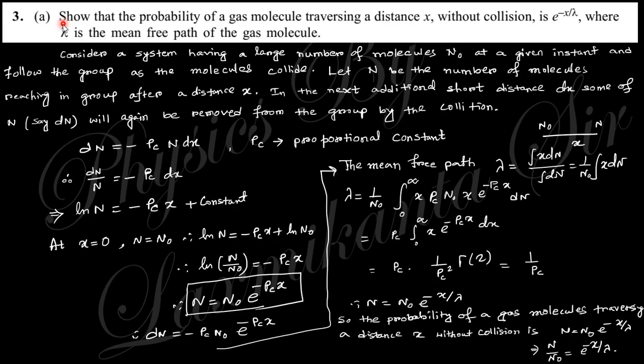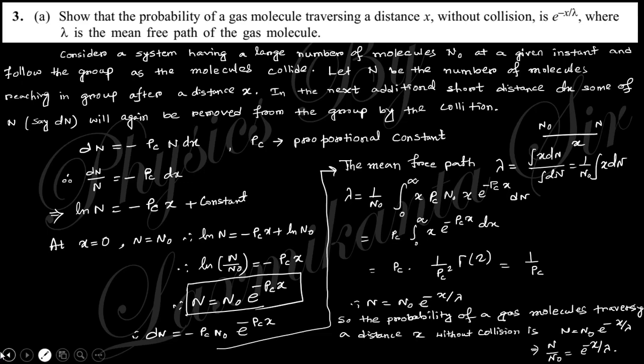Next question says, show that the probability of a gas molecule traversing a distance x without collision is e to the power minus x by lambda, where lambda is the mean free path of the gas molecule. Consider a system having a large number of molecules N0 at a given instant, and a fraction of the molecules collide. Let n be the number of molecules reaching after a distance x. Then from this the probability function will be like that, and integrating and putting in the initial value we obtain this relation, and the mean free path will be found here as 1 by Pc. So this will give you like that.